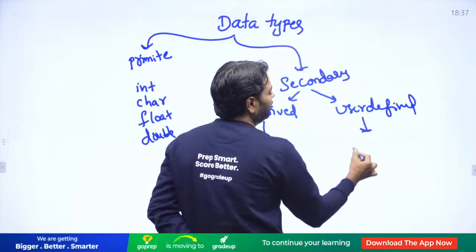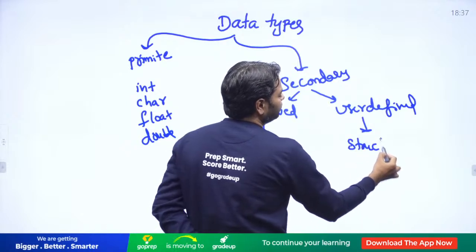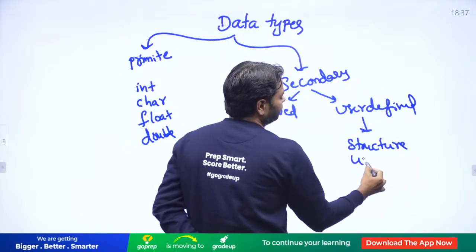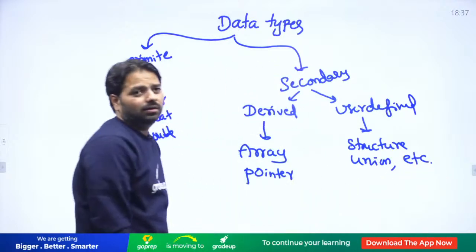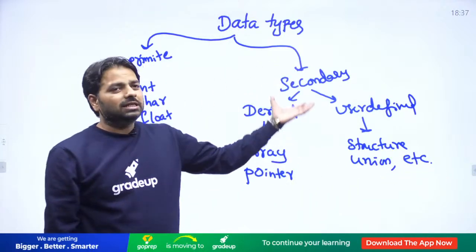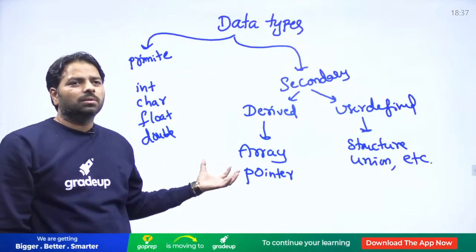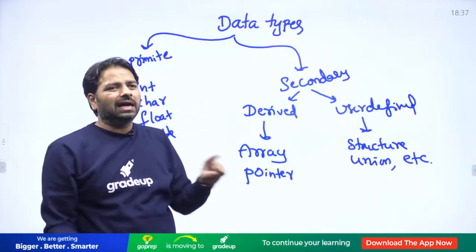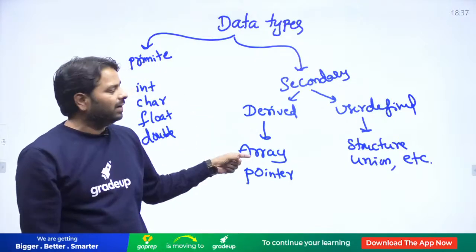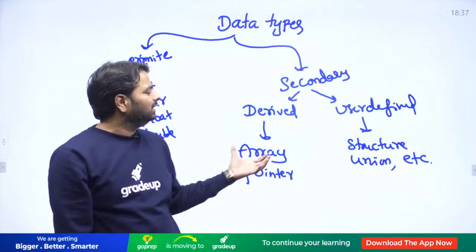In user defined you might use structure, union. If you have anything else you may use it, like enum. So these are the data types that you may use, but when it comes to derived, along with the primitive, you just use either a slice or star to define array and pointer. That's all in the derived.